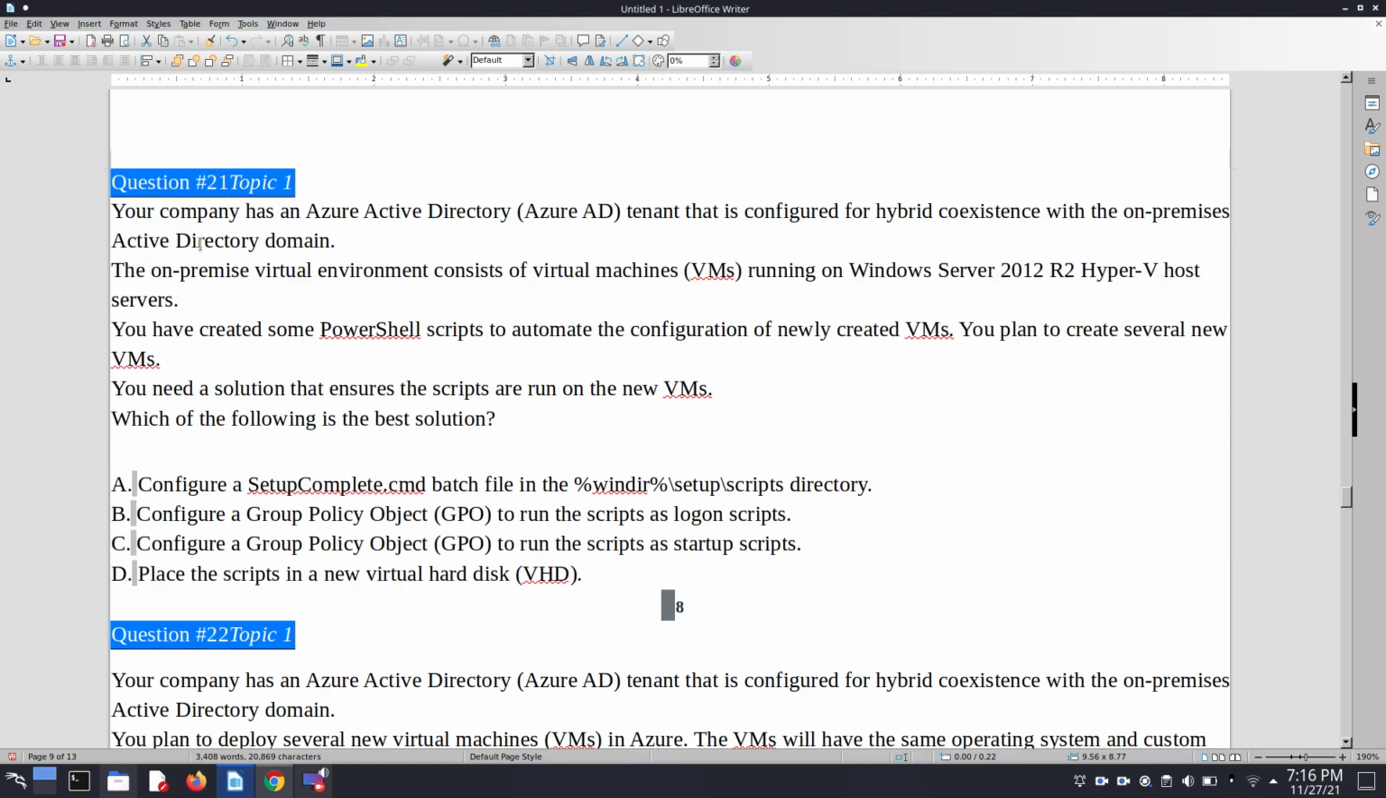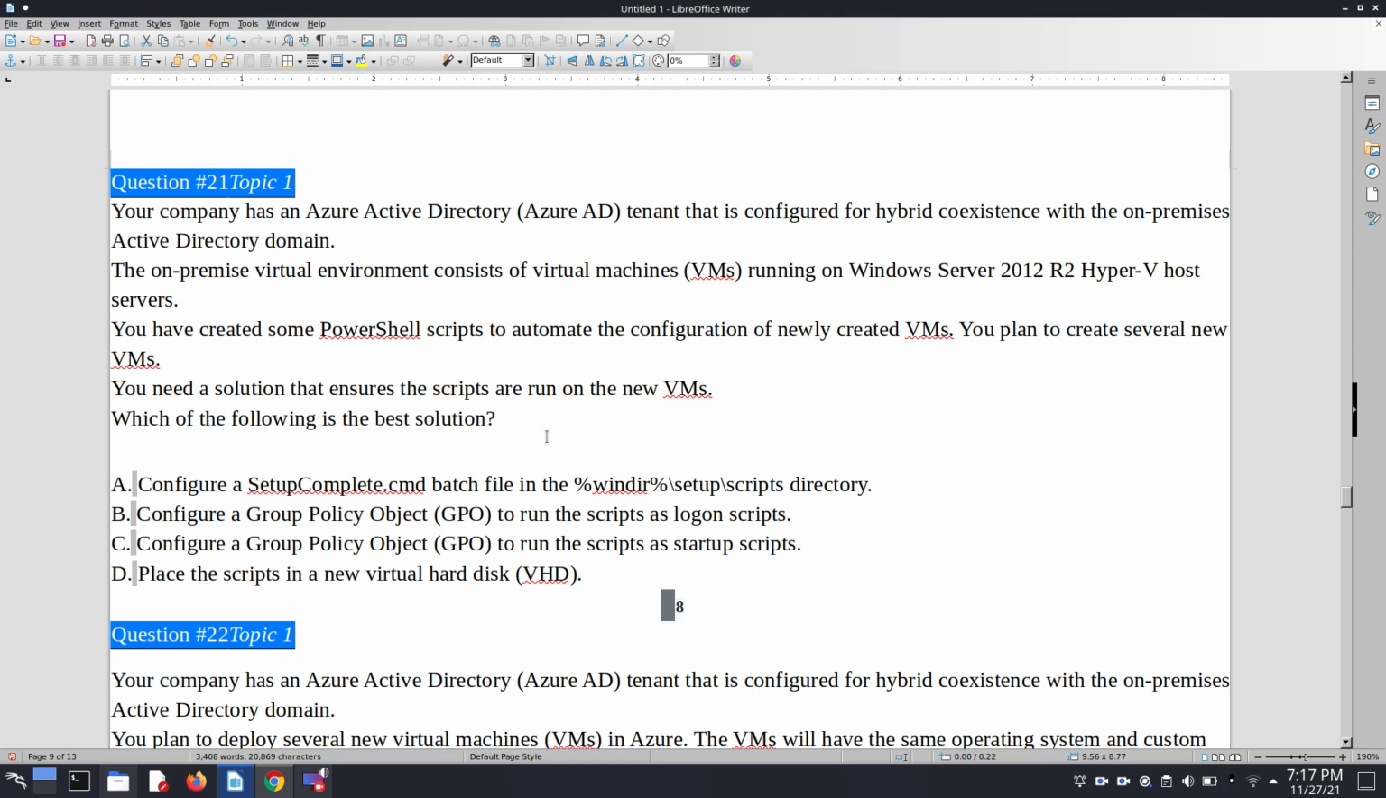So let's try to explore question number 21. Your company has an Azure Active Directory tenant that is configured for hybrid coexistence with the on-premises Active Directory domain. The on-premises virtual environment consists of VMs running on the Windows Server 2012 R2 Hyper-V host server. You have created some PowerShell script to automate the configuration of newly created VMs. You plan to create several new VMs. You need a solution that ensures the scripts are run on the new VMs. Which of the following is the best solution?